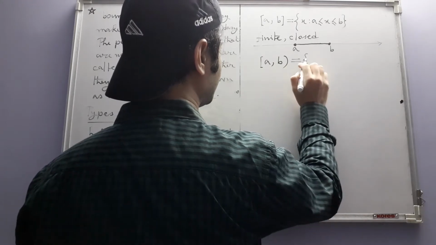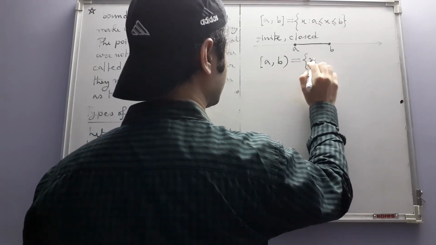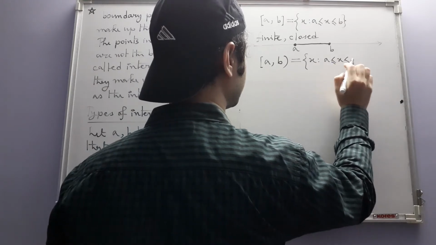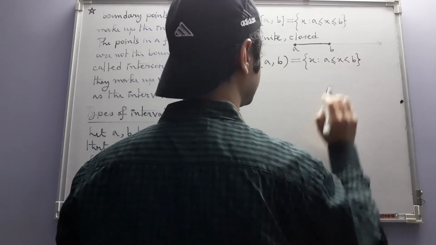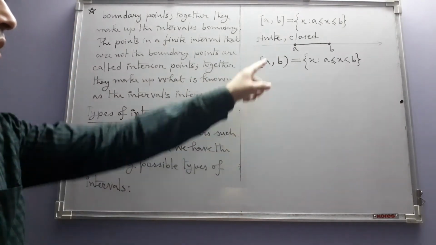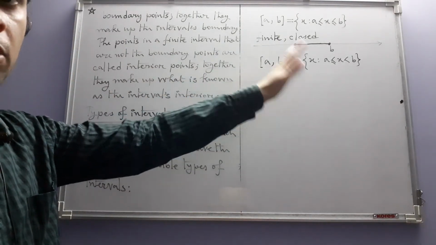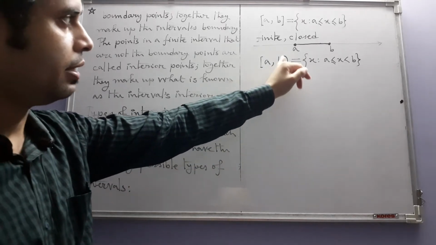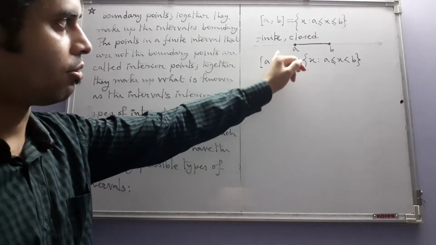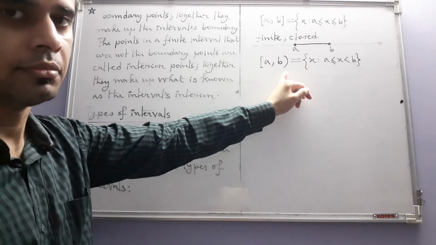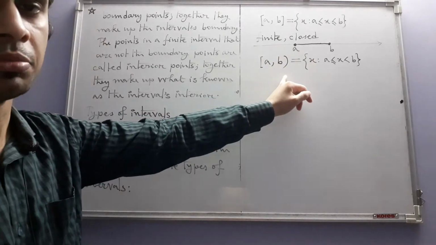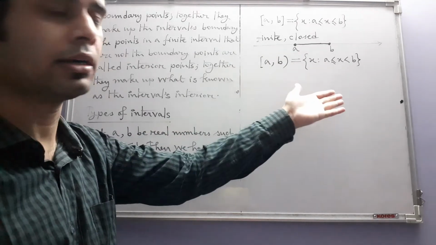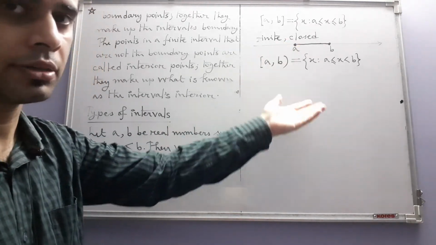This symbol represents the set of all real numbers x such that a is less than or equal to x, but x is strictly less than b. The boundary point that is not a part of the interval, if it happens like that, is enclosed on that side of the notation. You use round bracket, and the boundary point that is there in the interval, it's a part of the set.